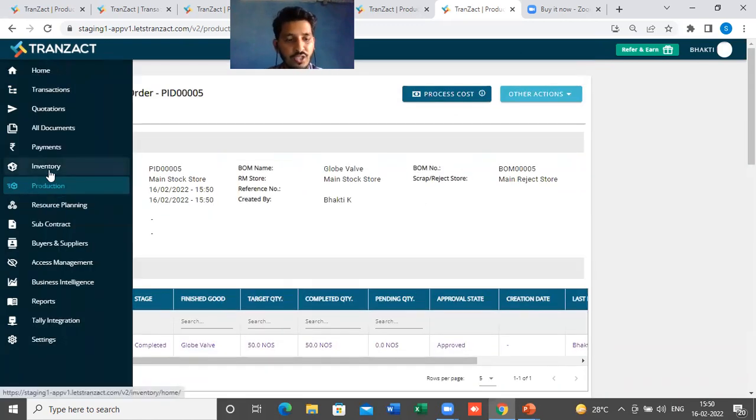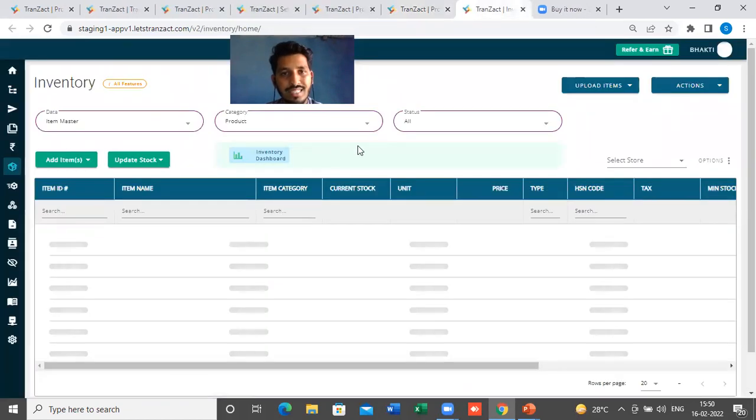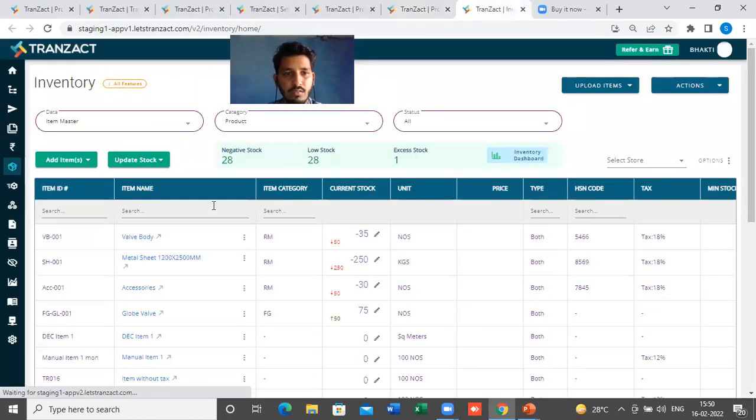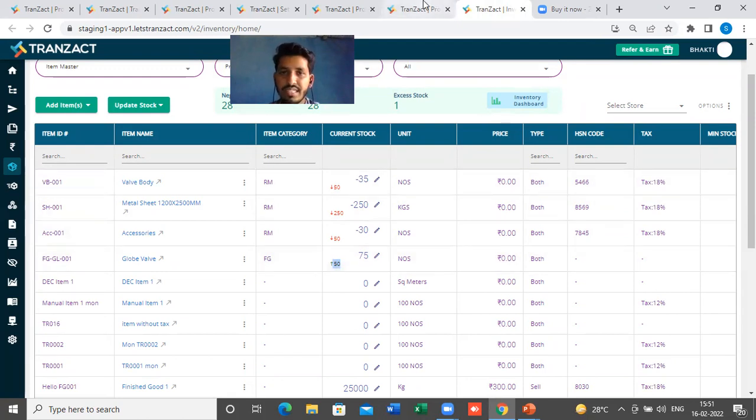And if I go and check the inventory for this finished good, previously it was 25, and once I complete this, you will see the finished good, which is globe valve, showing as 75. In row number 4 it shows 75, and it also shows the last transaction as an upward green arrow of 50. So we have added 50 pieces in our last transaction through the production. This is how it works.